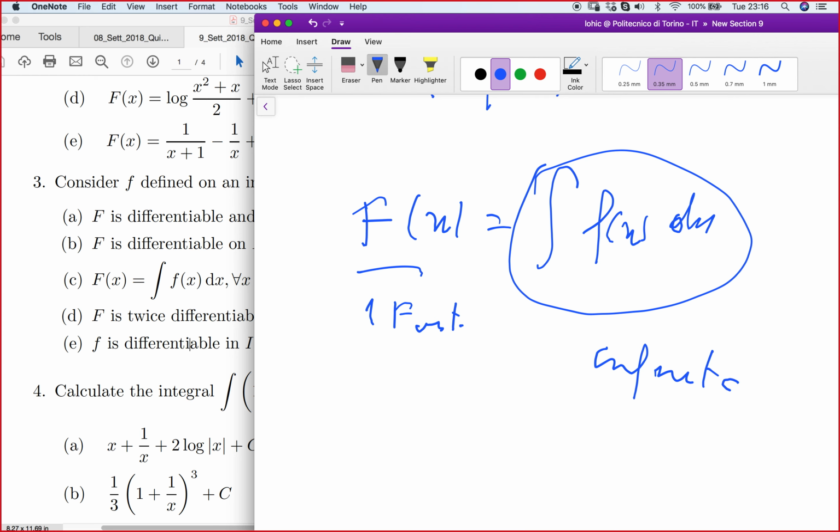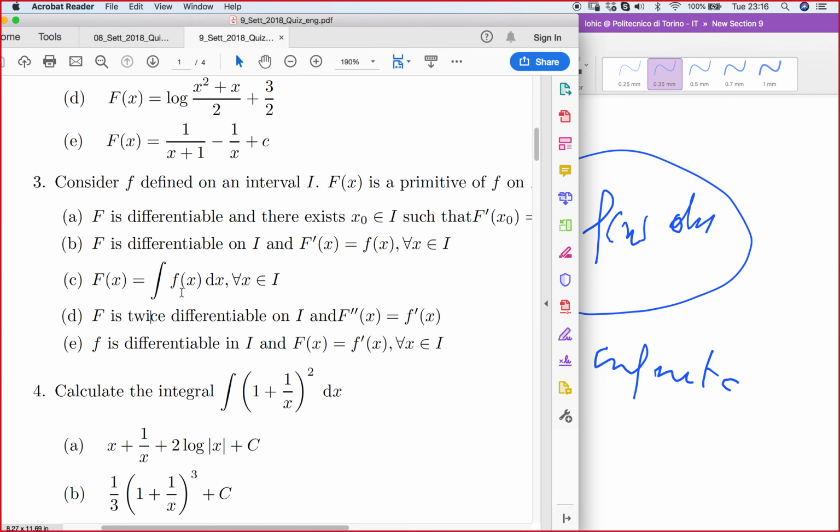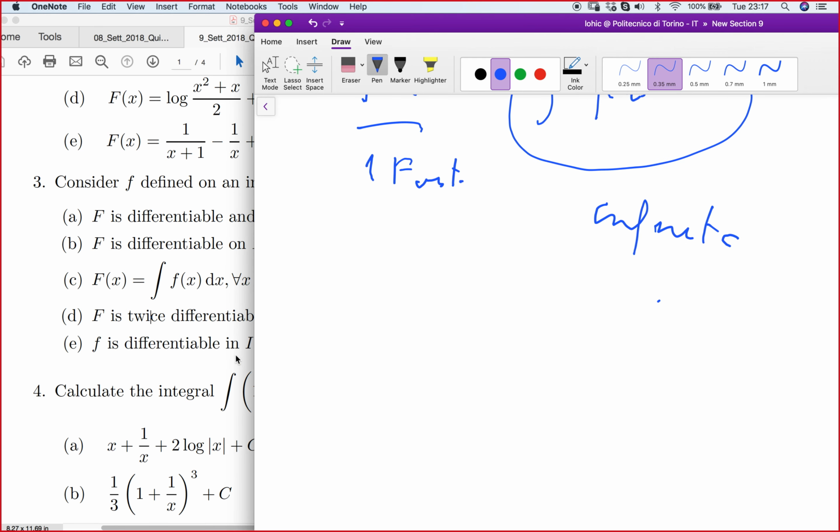When you integrate like this, you have infinitely many possible forms. How can one function be equal to infinitely many functions? So pay attention to this mistake. The primitive is defined through the differentiation, through the derivative operator, okay, not through the integration. Okay, nice. Now we move to quiz 4.